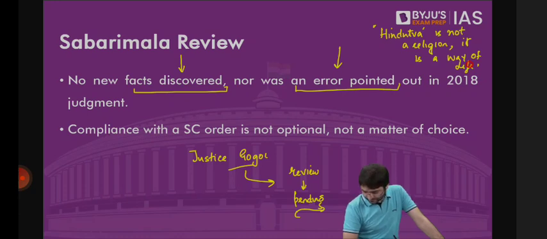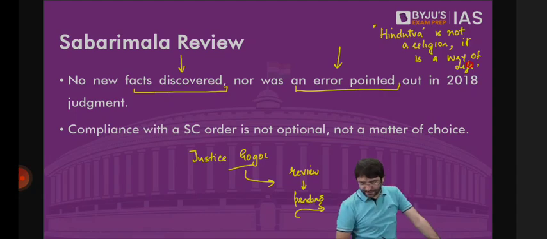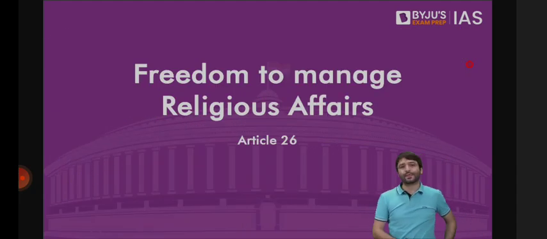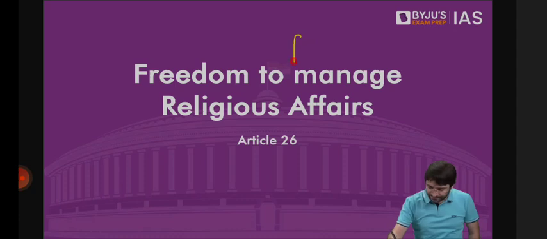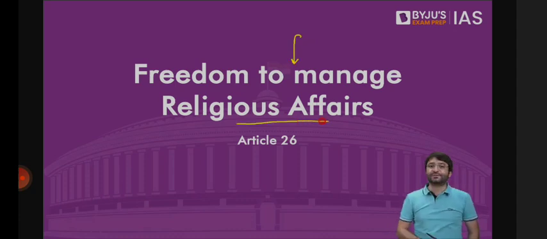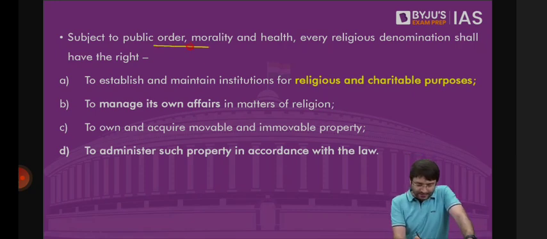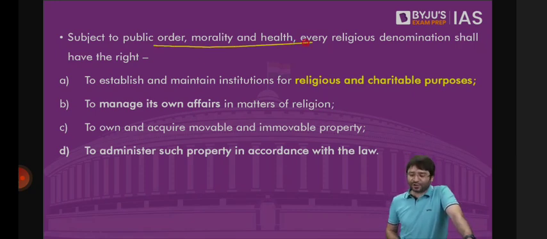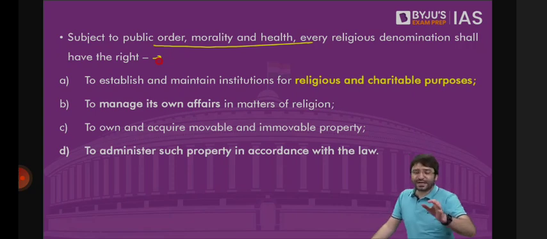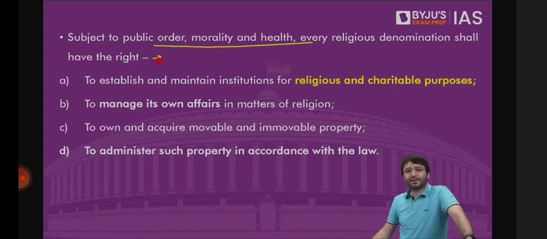So what would we say if someone asks what is the fundamental difference between Article 25 and 26? Let's discuss Article 26. Article 26 talks about the fundamental right to manage religious affairs. What are these religious affairs? The Constitution says, subject to public morality, health, and public order, every religious denomination shall have the right. Every religious denomination means every religious community, every religious section, whether Hindus, Christians, Buddhists, Jains, Parsis, Sikhs, Jews, or their subsections, whether Shias or Sunnis, whether Dalits or OBCs, whether Mazhabi Sikhs or the other Sikhs, because there are sects in Sikhism as well, whether the Syrian Christians or the Goan Christians, Catholics or Roman Catholics or others, every denomination has a right.